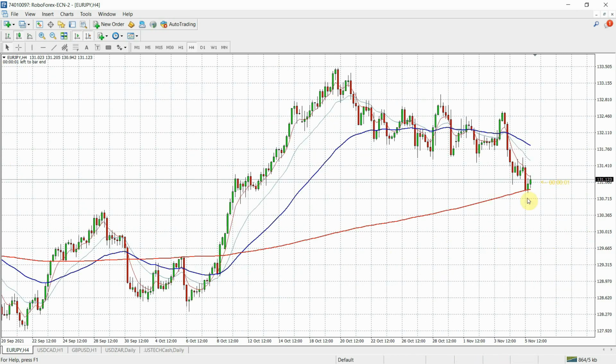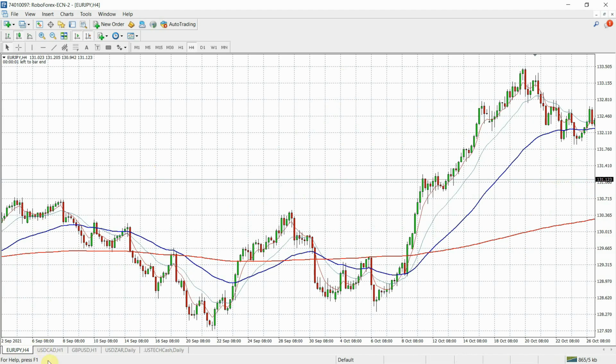See that? Right now we could be expecting a pretty nice retracement to the 50 moving average, and then hoping to get a nice breakout. That could happen. Or, as you could see here, this was our resistance zone, and it still remains the same. The price might not reach the 50 moving average before breaking out. That's what we're expecting for the EURJPY.